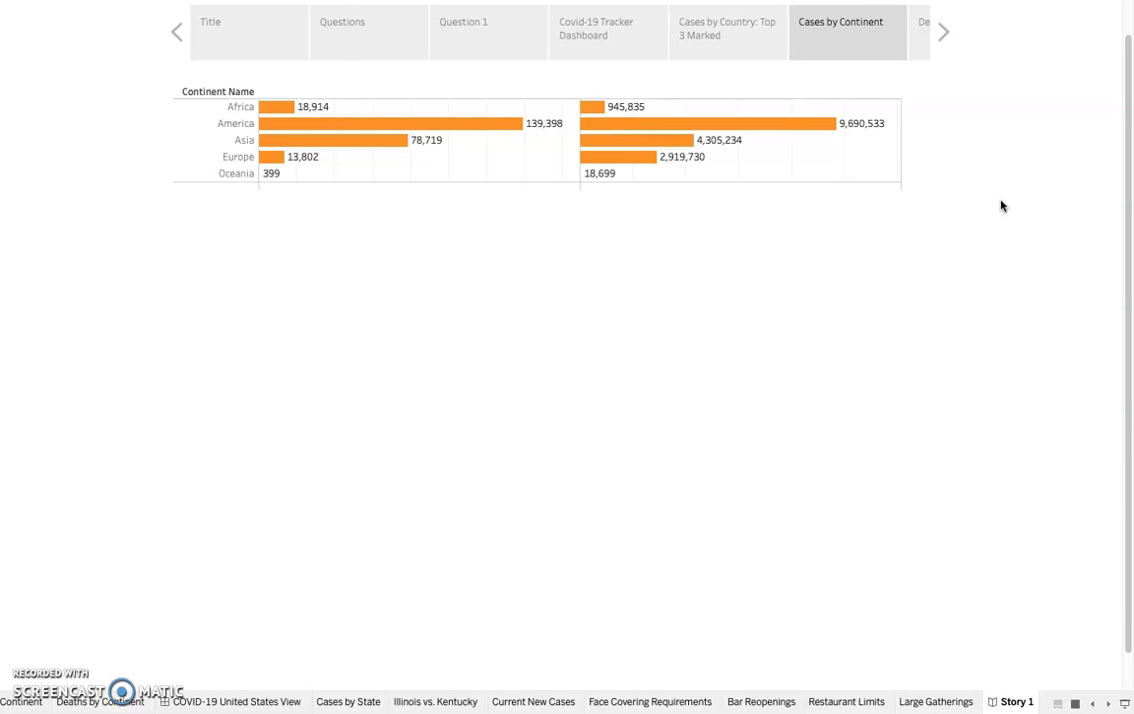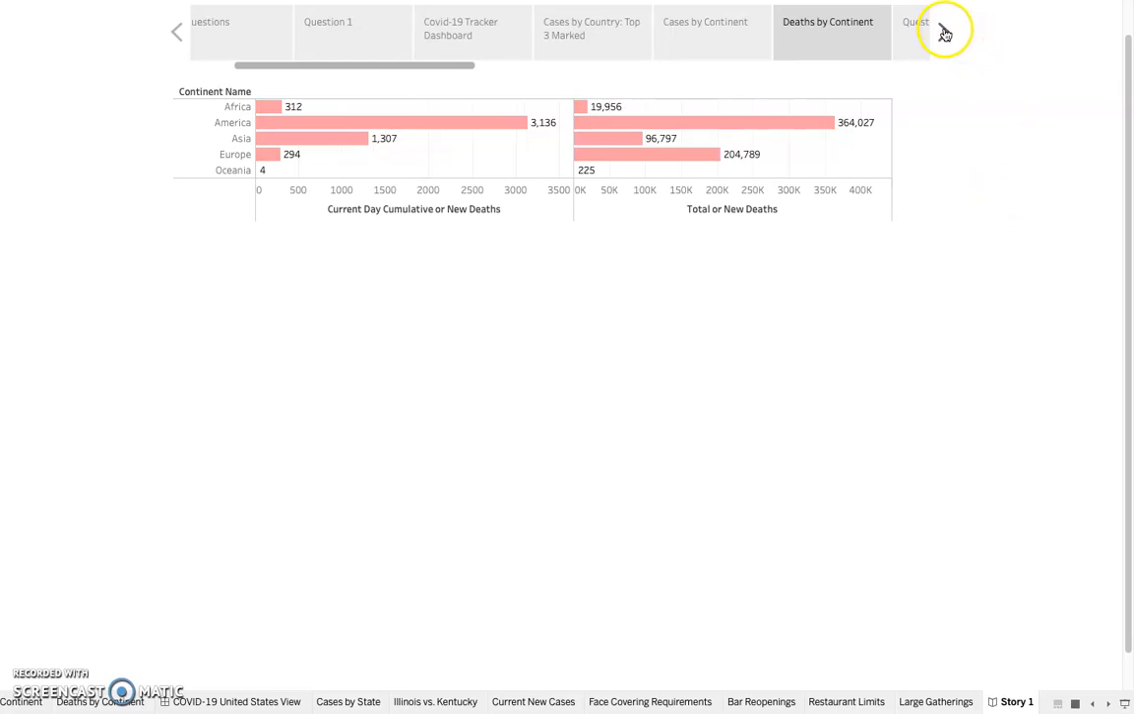Then I decided to break it down a little more broadly, and give you an option to see which continents specifically had more cases. America, as you can see, had more cases than any other continent, North America that is, and Asia was a close second. These death numbers actually end up being roughly about the same.